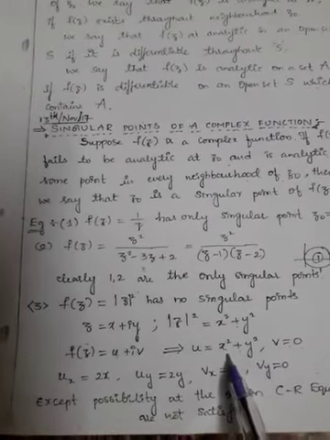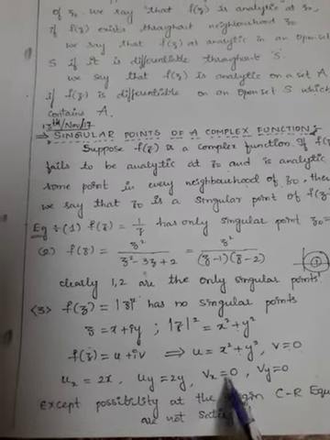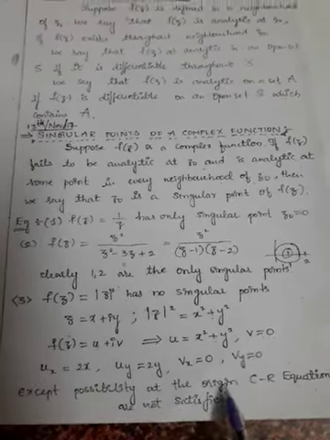If we differentiate u with respect to x, we get 2x. Differentiating with respect to y, we get 2y, and the derivatives of v are 0. Now, the possibility is there, what? x has the possibility at the origin.